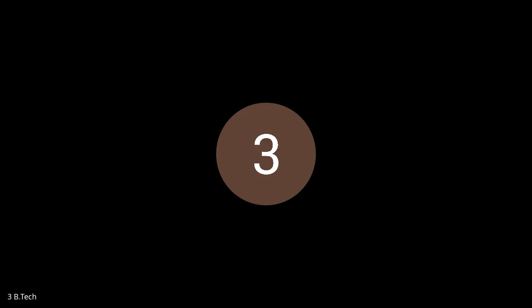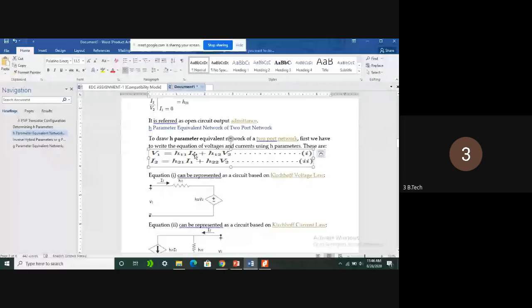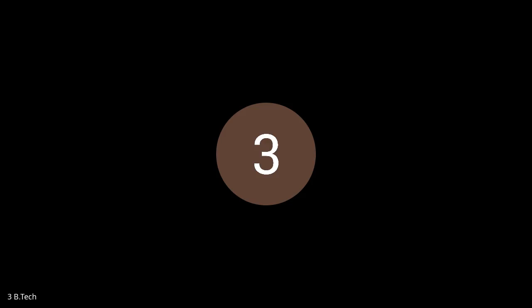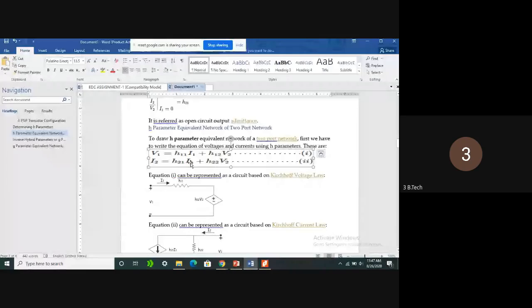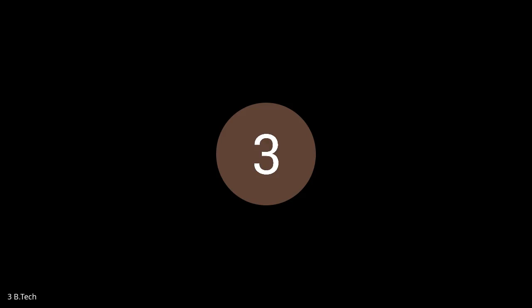See here, this is the indication of the H parameters for a particular transistor. This is for a two-port network. V1 is the input voltage, which is related to H11 I1 plus H12 V2. Again, V2 is the output voltage. Similarly, the output current is represented in terms of two variables, that is H21 times the input current I1 plus H22 times the output voltage V2. From these equations, we are going to get these four values H11, H12, H21, H22 by taking